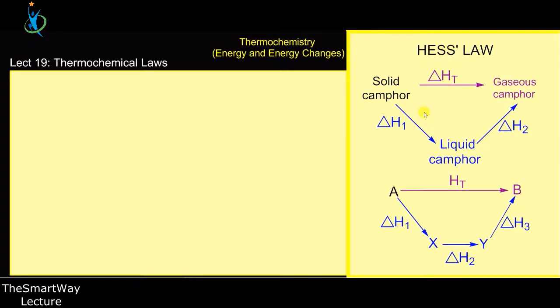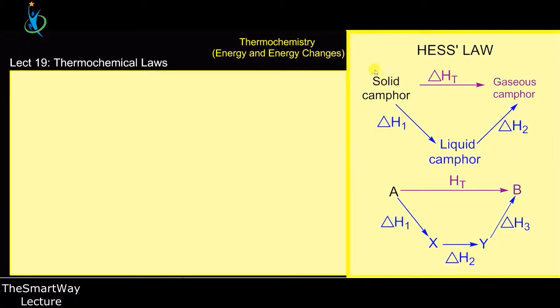Suppose you have a problem: you have camphor, and you want to transform camphor at a particular temperature, that is the same temperature, from solid to gas. You need some amount of energy in order to take the camphor from solid to gas.